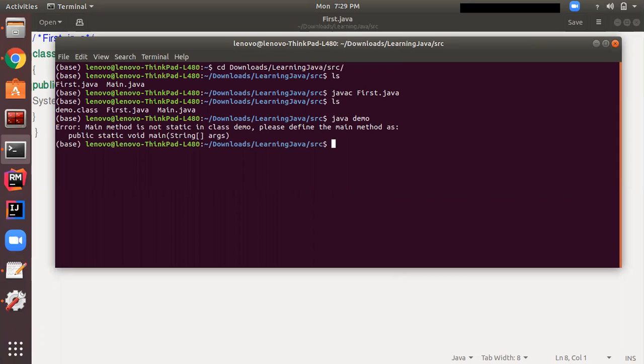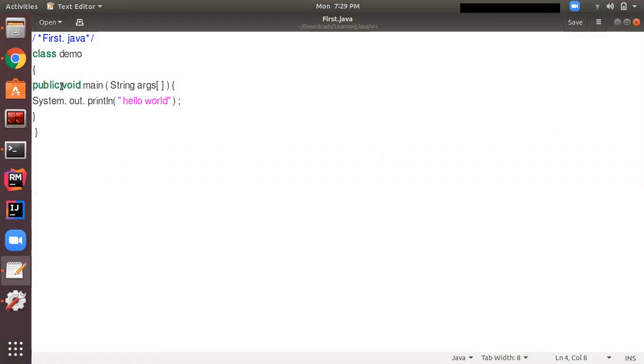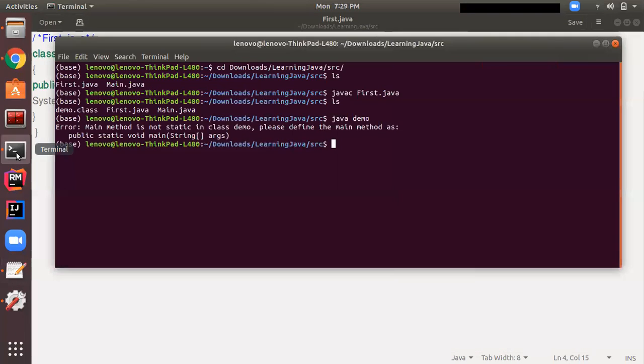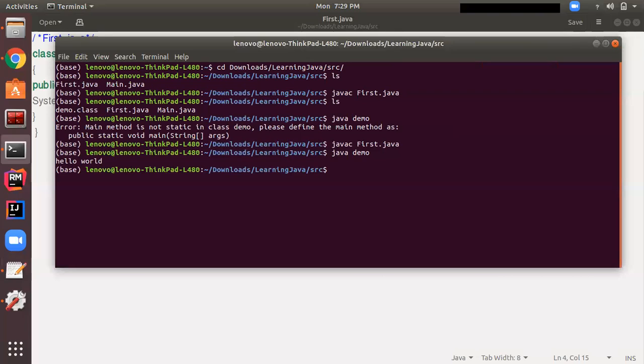It's giving an error: main method is not static in the class demo. I forgot to add static, just a minute. Saving it again. Now, whenever you make changes, you need to compile it again and run it again. Compiling it again, now running it, java demo, it should print hello world. So my program is running perfectly.